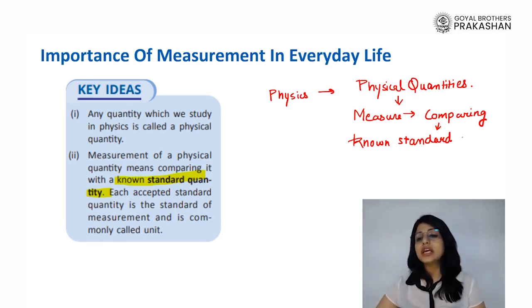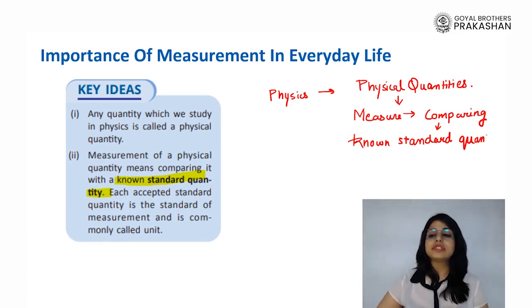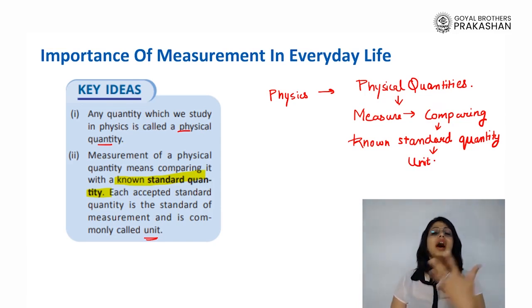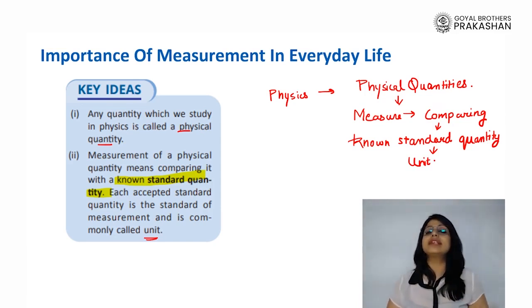First thing is, any quantity which we study in physics is called a physical quantity. And measurement of a physical quantity means comparing it with a known standard quantity. Each accepted standard quantity is standard to the measurement, and we call this a unit, right? So let us understand how we came to these units.